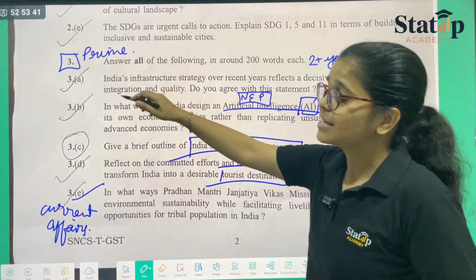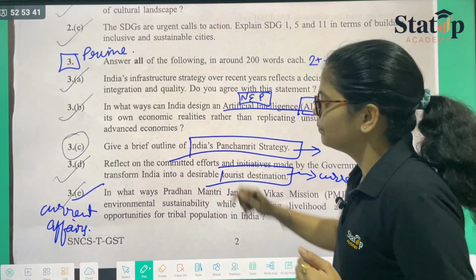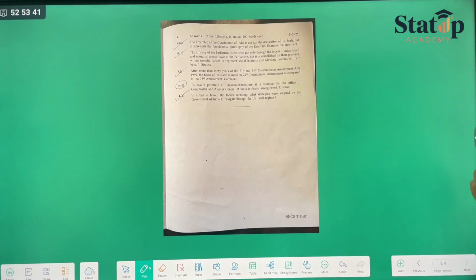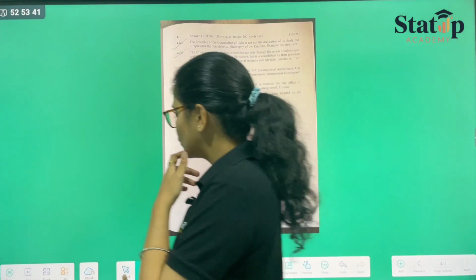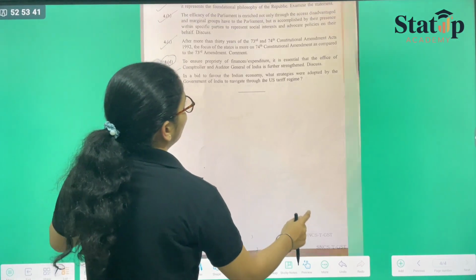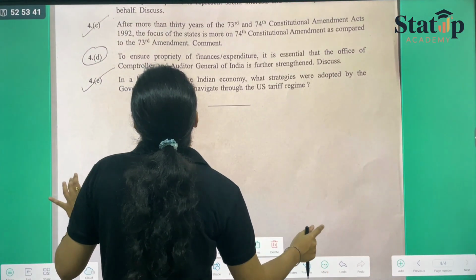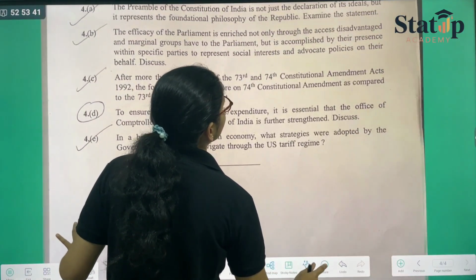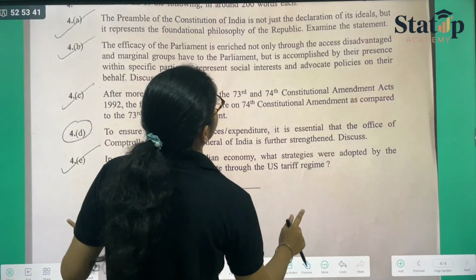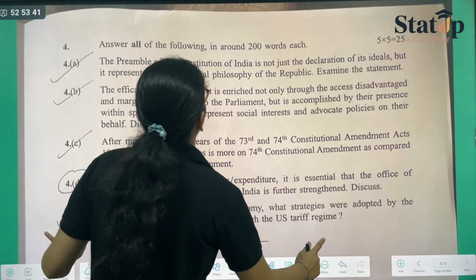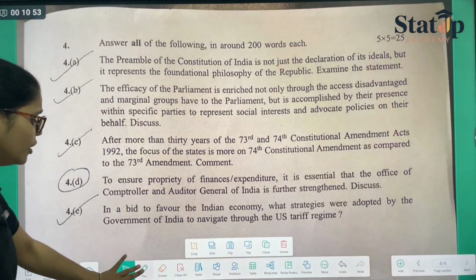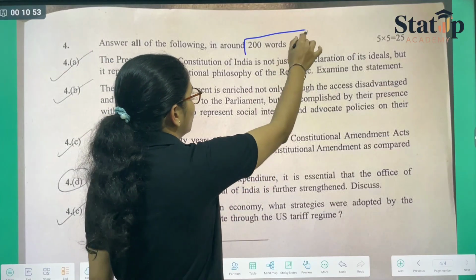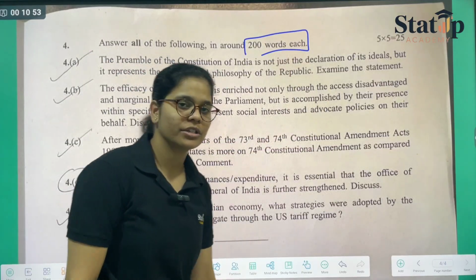So this was as expected question again. Coming on to our next particular question. This question is your question number 4, referring to your political science or polity. Again, 200 word limits for each is there.